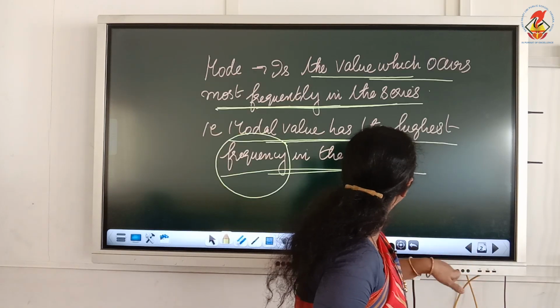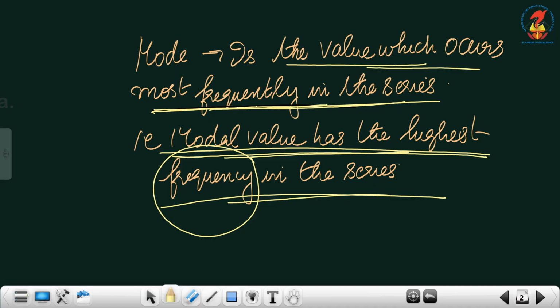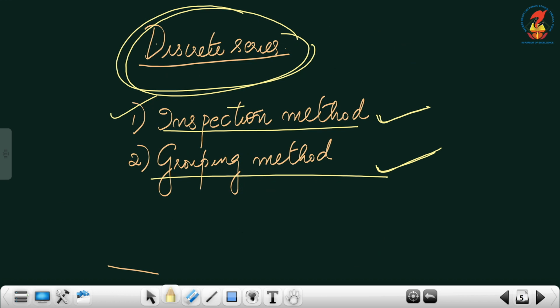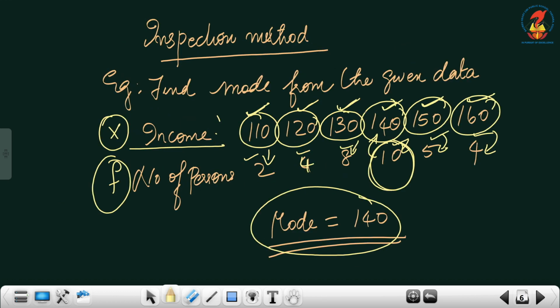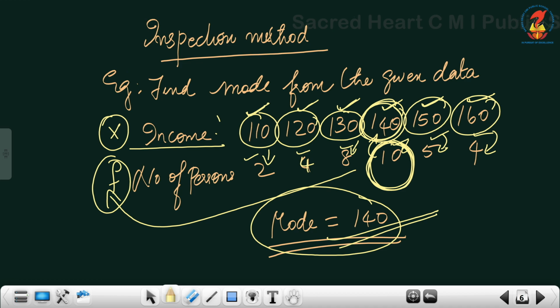We have learned the definition. See, the modal value has the highest frequency in the series. That is what we have seen here. The income 140 is received by 10 people. This has the highest frequency. Therefore, the modal value is 140.